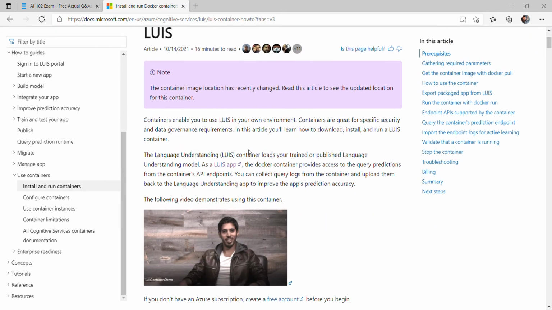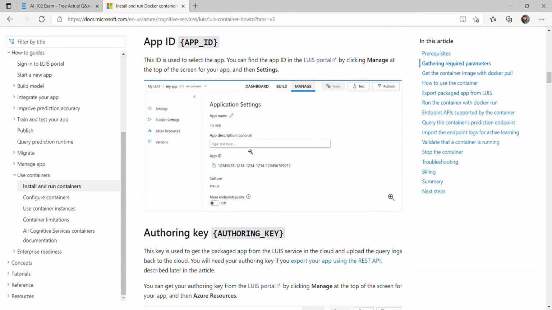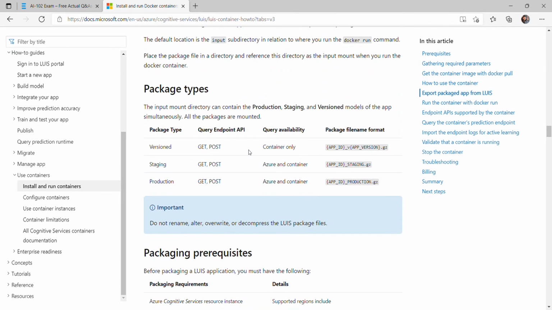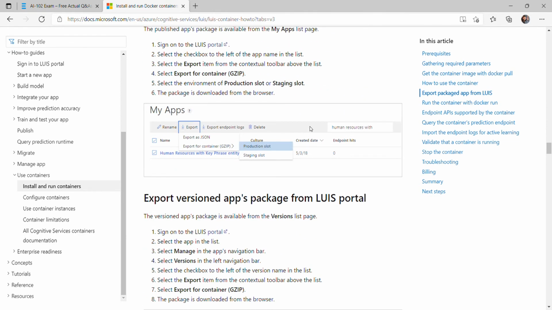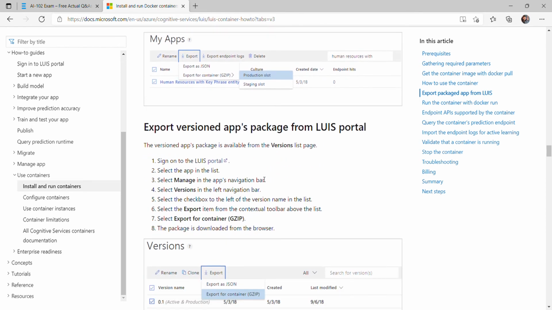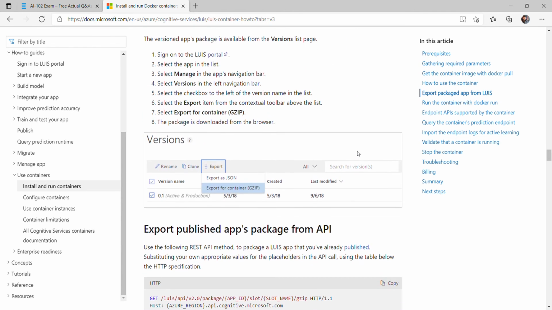We go to the official documents and scroll down. So what we have to do: suppose there is an application we have to deploy to a container. If there is only one application, there are no versions. First we select the application, then export, then export for containers, because we have to run it as a container. But if it is a versioned application, there could be many versions, like version 0.1, version 0.2, 0.3.